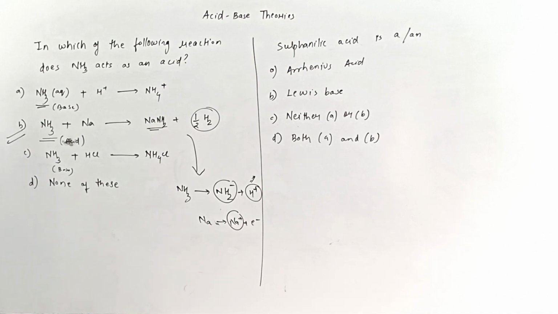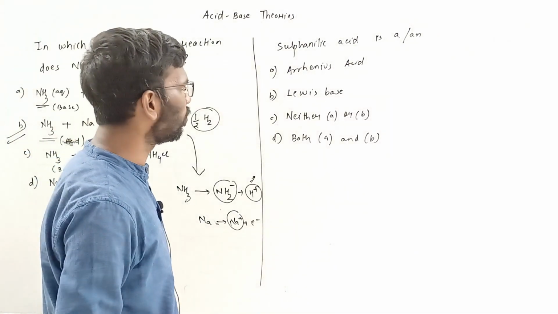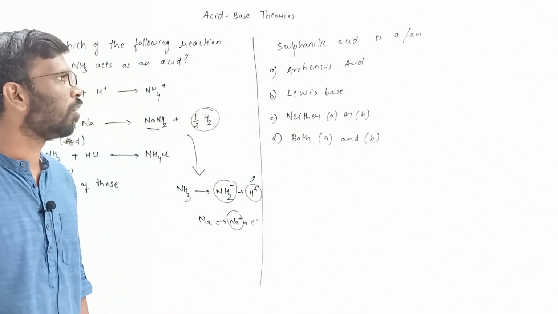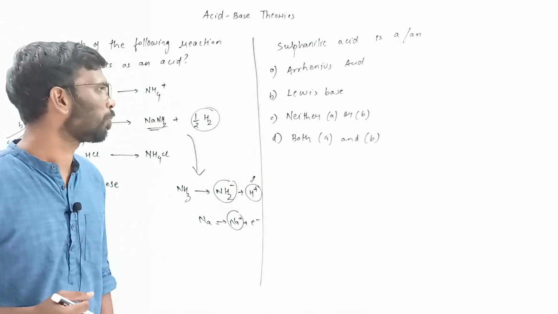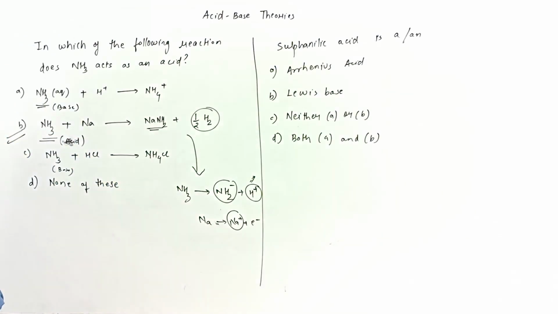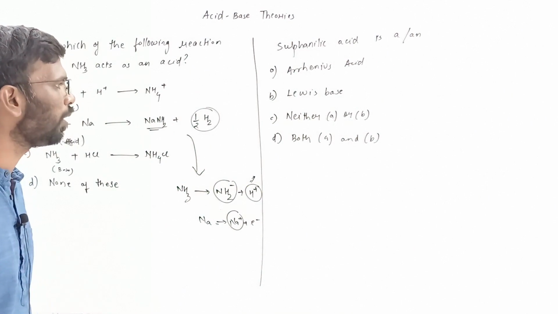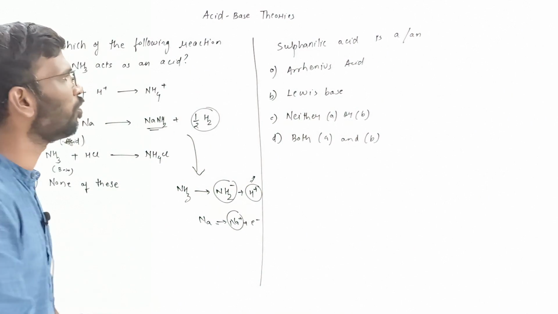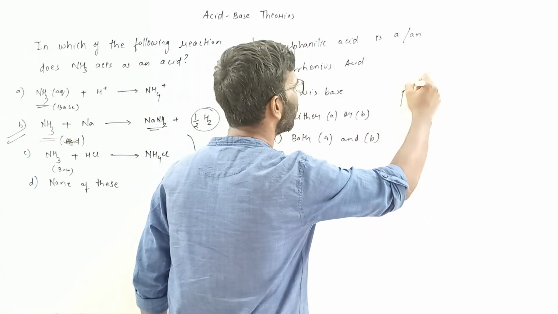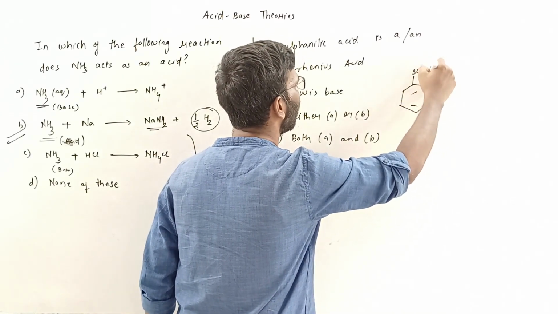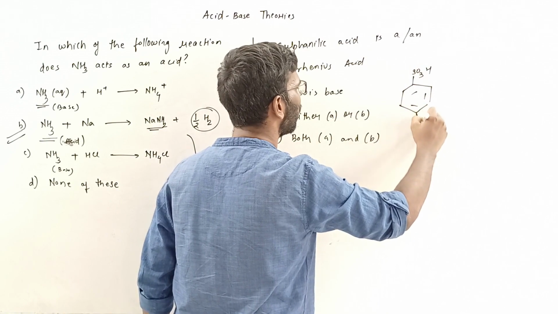Now sulfanilic acid, more than one option can be correct. Is it an Arrhenius acid, Lewis acid, neither A nor B, or both A and B? Sulfanilic acid is this, SO3H and NH2.